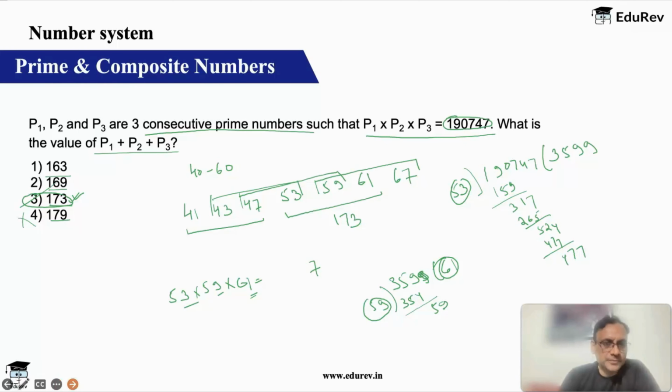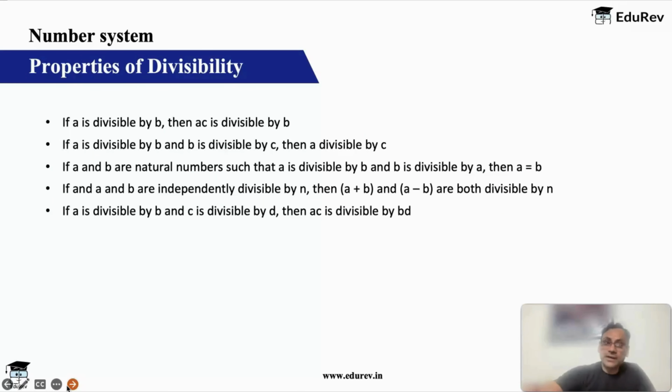Okay, let's move on. Now let's look at divisibility. Very important and very interesting concept. But before we look at rules of divisibility, let's just understand some very simple properties here. So if A is divisible by B, then AC is also divisible by B. Very simple. So if you have a number, let's say 36 is divisible by 6, then 36 multiplied with whatever will also be divisible by 6.